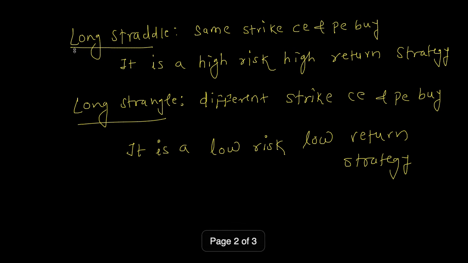So when will we go for long straddle? A long straddle is for traders who are risk takers, who want high return, and of course when you want high return there will be high risk. This long straddle is a strategy in which we buy a call and a put of the same strike.